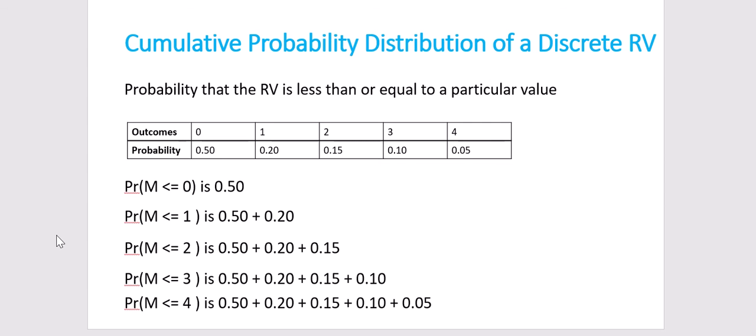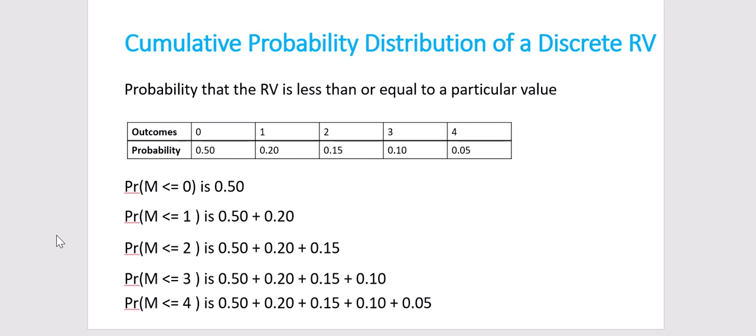By saying this, I mean, if I am looking at event 2, then the cumulative probability till that point will be the probability of never crashing plus the probability of crashing once plus the probability of crashing twice. If I look at the probability till outcome 3, then it will be equal to the probability of crashing 0 times, 1 time, 2 times, and then 3 times. Simply put, the cumulative probability distribution is the sum of the probabilities of a random variable till that particular event.